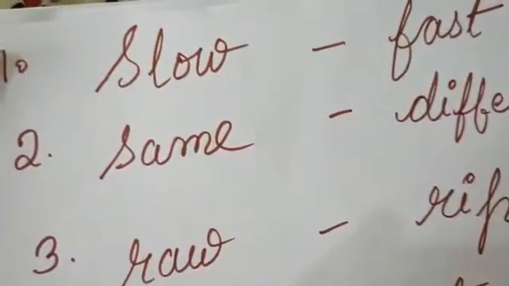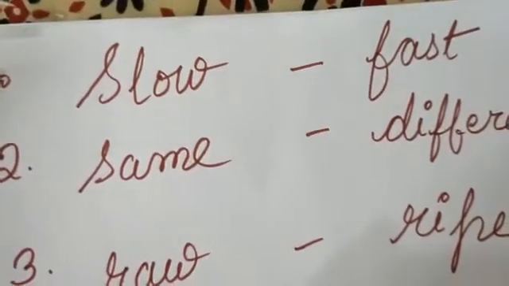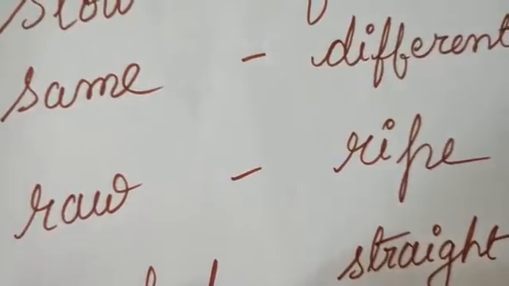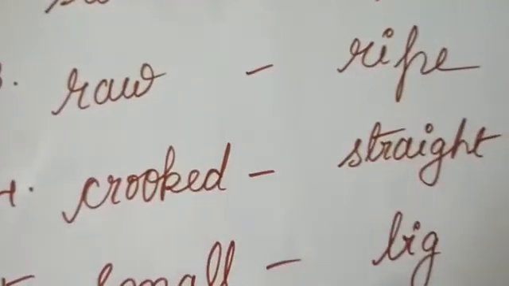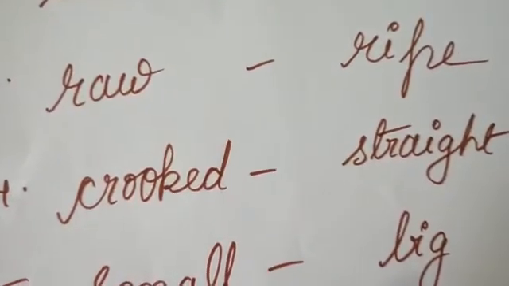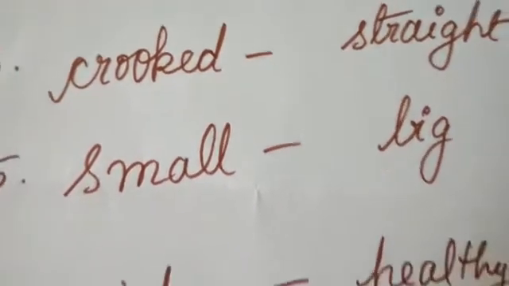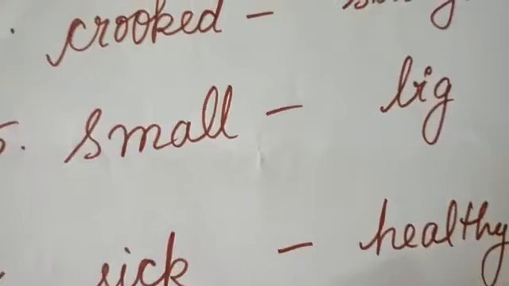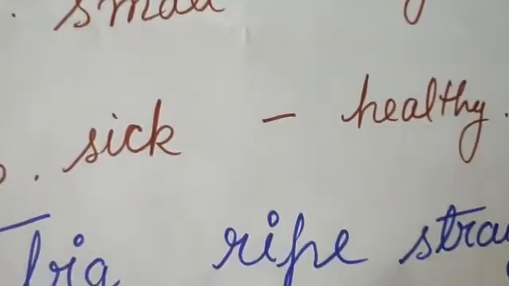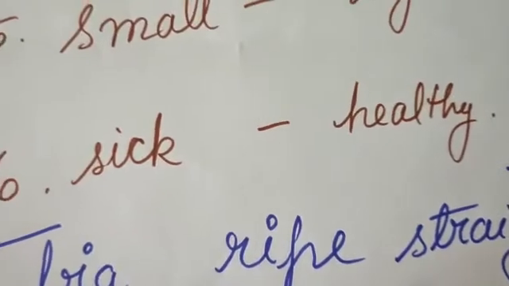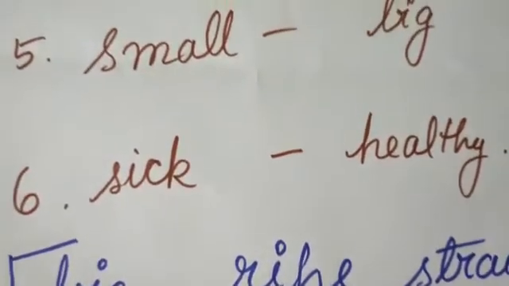Now see. Slow has always the opposite, fast. Same is different. Raw has the opposite, ripe. Crooked has the opposite, straight. Small has the opposite, big. Sick has the opposite, healthy. Opposites are clear with you, children?